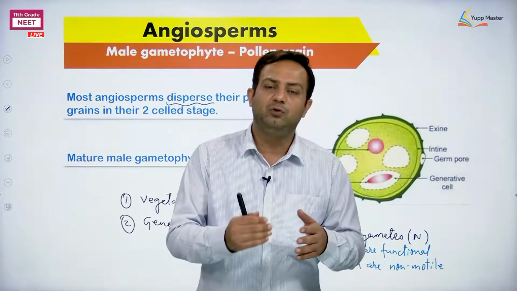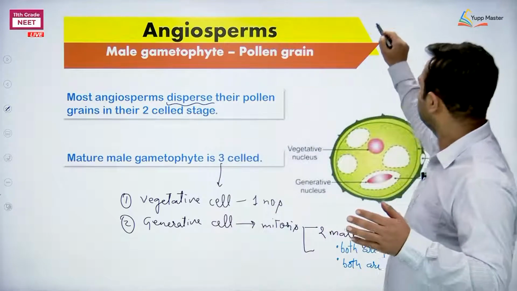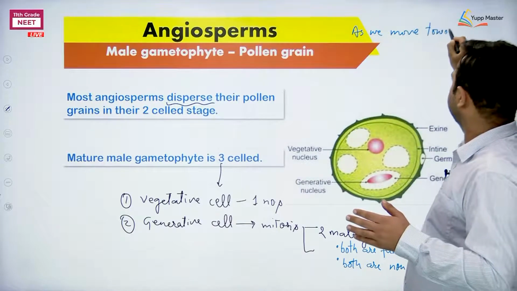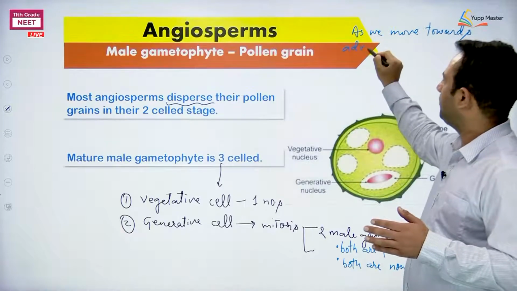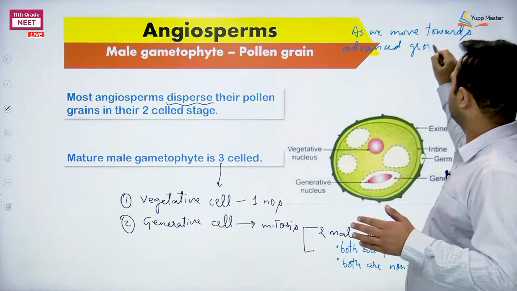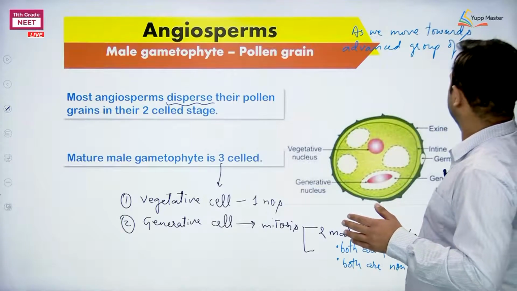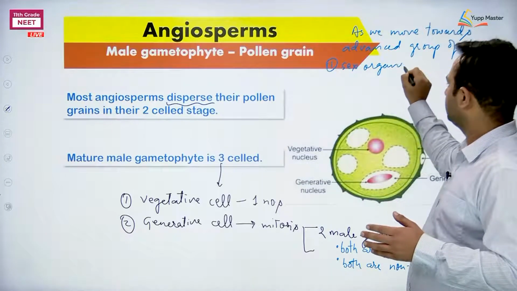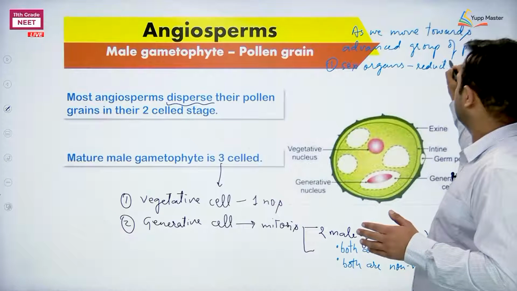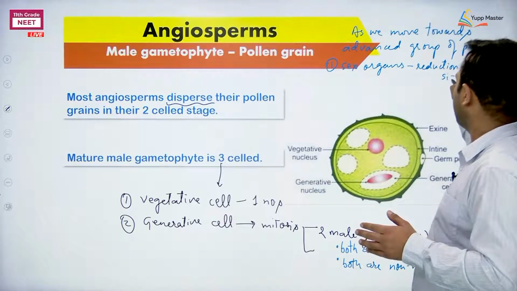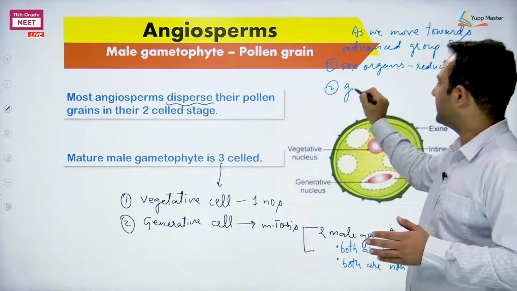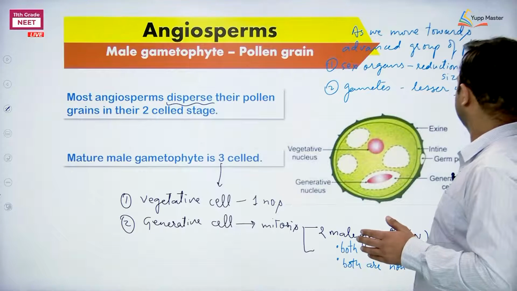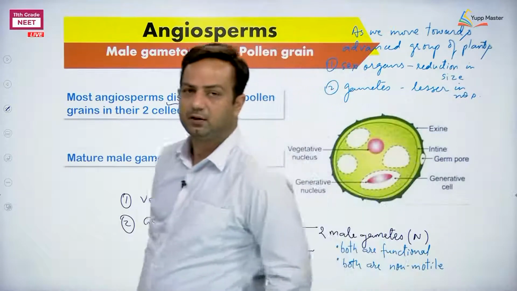Remember, as we move towards the advanced group of plants: one, sex organs reduce in size, they are getting minimized. Number 2, gametes are getting lesser in number. That type of feature we can relate here.